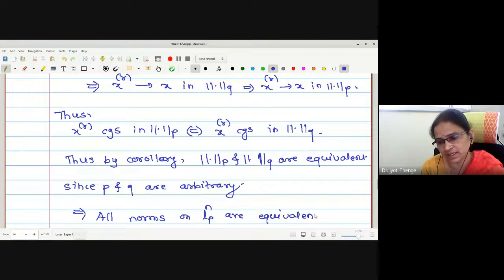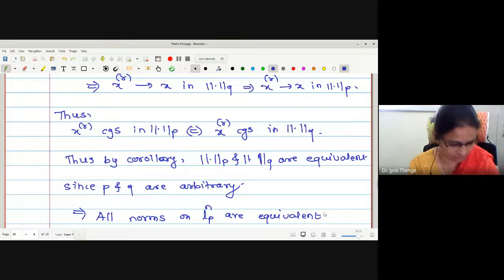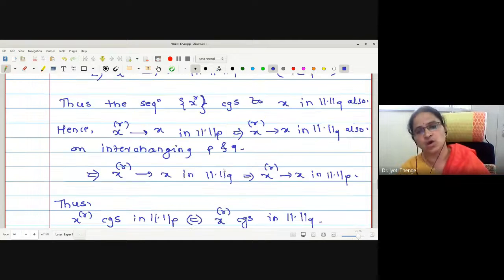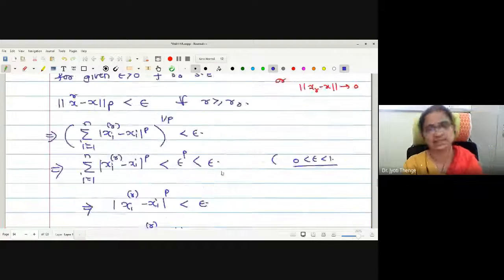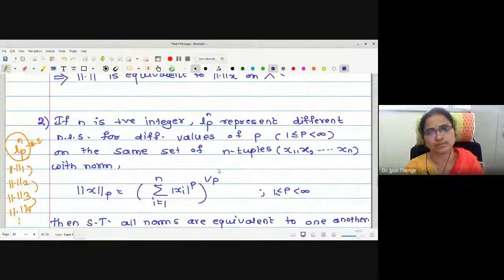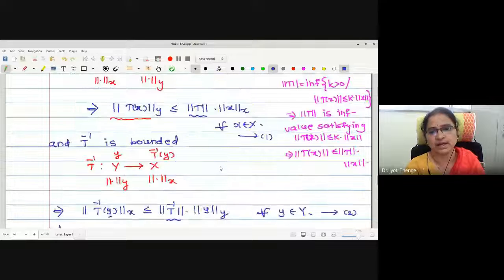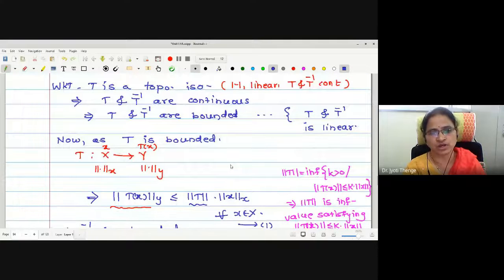Any difficulty in the proof of this theorem? If you have, you can ask. A very simple corollary was used in order to prove the result: convergence in one norm implies and is implied by convergence in another norm. Any difficulty at any step? If you have, you can ask.